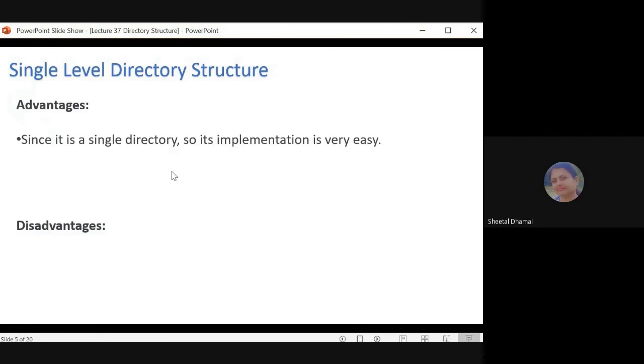So since there is a single directory, its implementation is easy, क्योंकि आपको यहाँ पे आपके हार्ड डिस्क डिवाइड नहीं करनी है डिफरेंट पार्टीशंस में. एक बार once the operating system is loaded on your system, then you can directly start your system and you can directly save your program inside the C drive only. ओके, तो वन एडमिनिस्ट्रेटर है यहाँ पे, और जो other users लॉग इन करेंगे सिस्टम में, that they will also act as an administrator only.